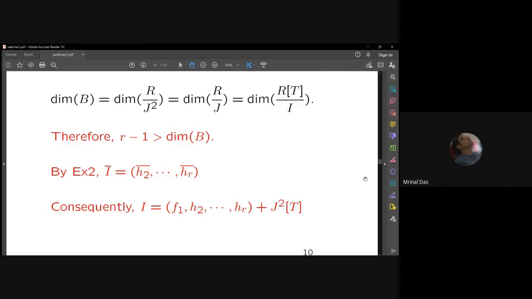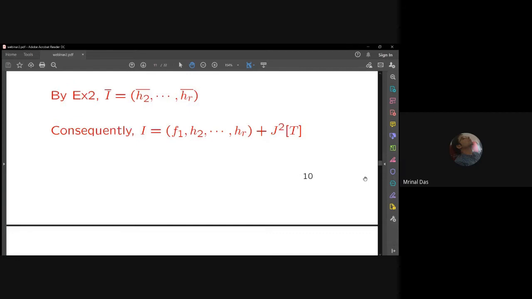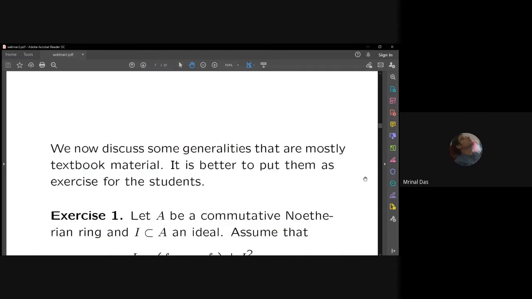Now I have two advantages here. First of all, my monic polynomial comes back to its own place, and I have a smaller ideal. J square T is smaller than I square, and J square T is an extended ideal, so that is again very crucial. Now I'll apply exercise 1, actually exercise 1 along with its remark. So probably let me go back to exercise 1.